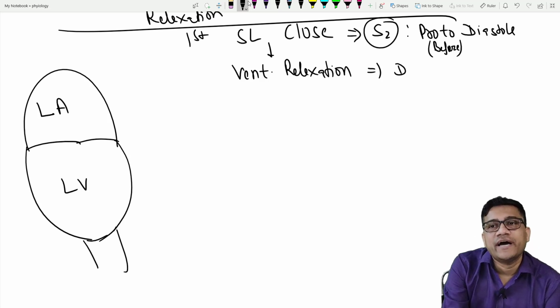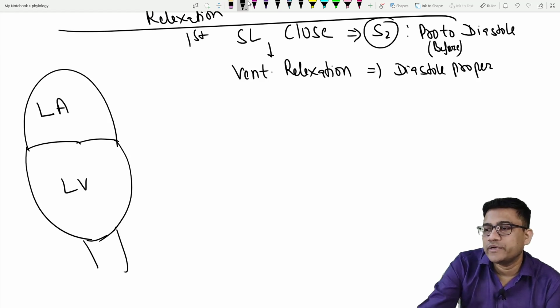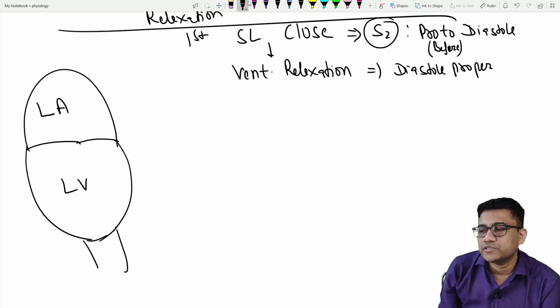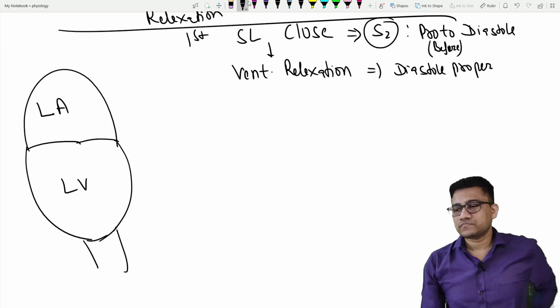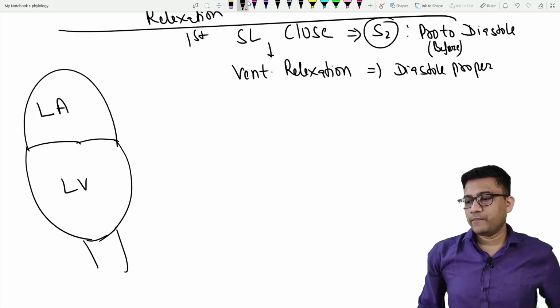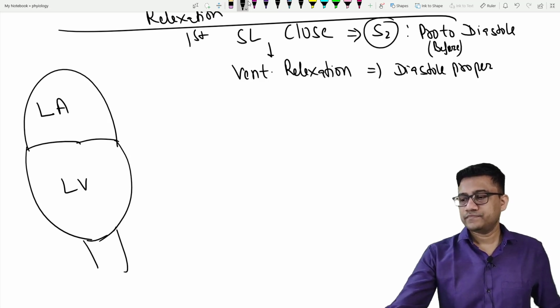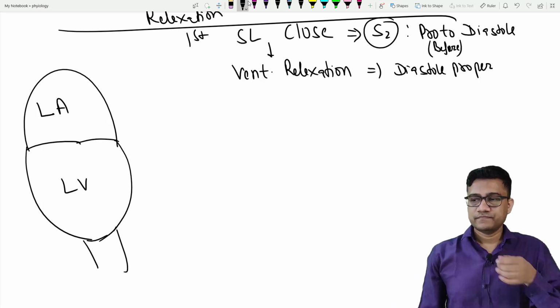So it is called diastole proper. Are you clear?